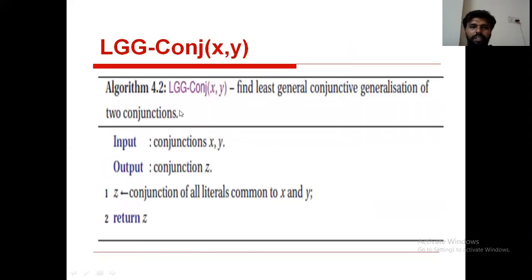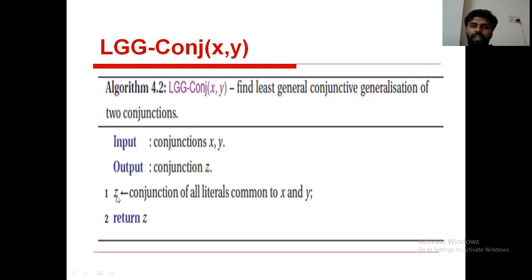And this is a conjunctive concept, what we constructed manually in the earlier example. That one is formed by using an algorithm. The conjunctive concept is formed by using the algorithm. There are x and y instances. We are going to construct a conjunction between these two by forming z.